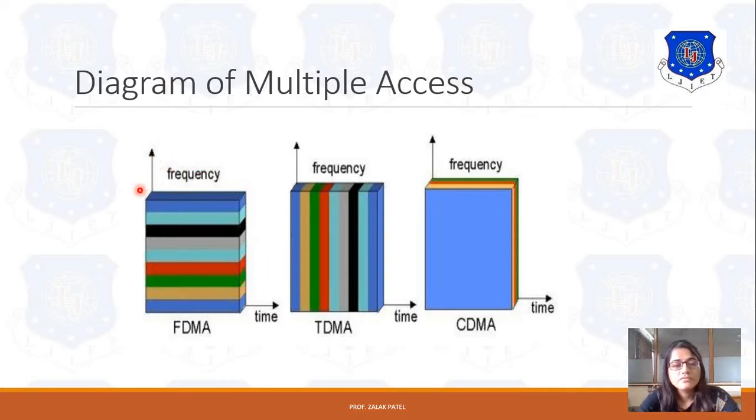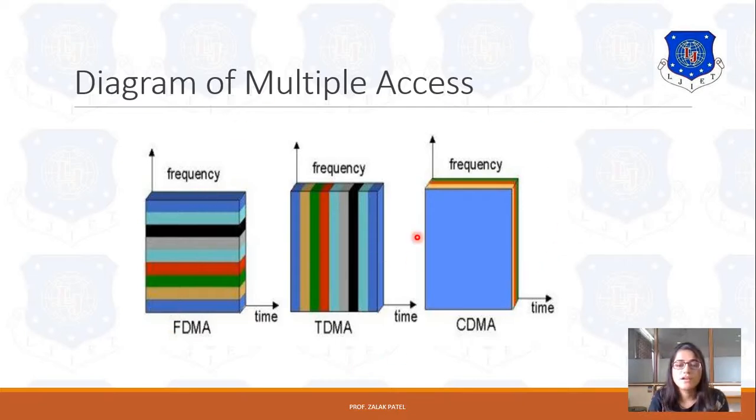If you see the first diagram, then you can easily say that the complete band is divided on the y-axis, which we named frequency. So we can say that the complete band is divided into different bands of frequency, like band 1, band 2 up to band n. So there are different frequency bands in the case of FDMA.